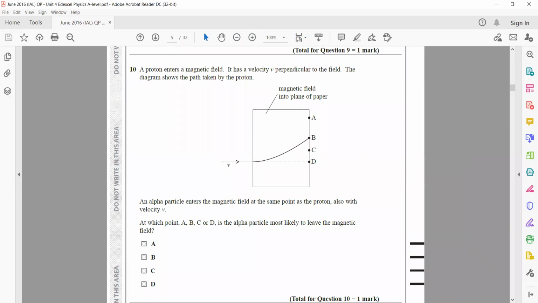So the alpha particle has a greater mass. As it has a greater mass, it will have less deflection. D shows no deflection. C shows less deflection compared to B. So a massive or heavy particle will deflect less in a magnetic field as compared to a lighter particle, as the magnetic force is given by F equals BQV.